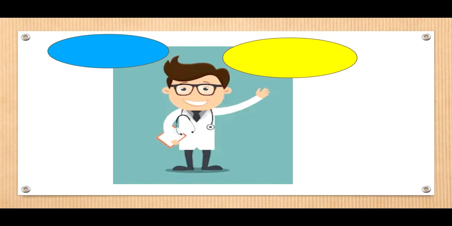Now let's take this picture. As you can see, he is a doctor. It can be any doctor, just common. It's a common noun. But when I say this is Dr. Thomas, Dr. Thomas is a special name of only this particular doctor. So it becomes a proper noun.